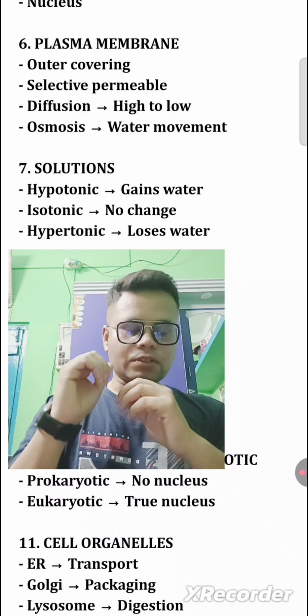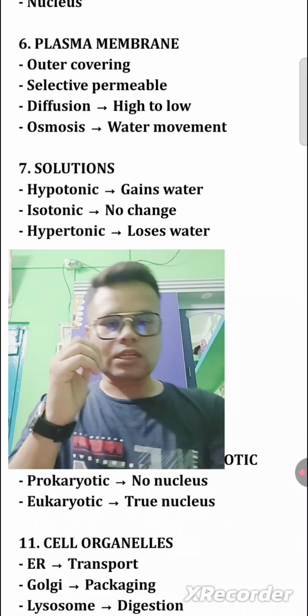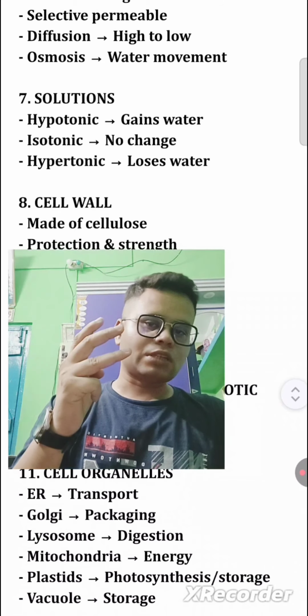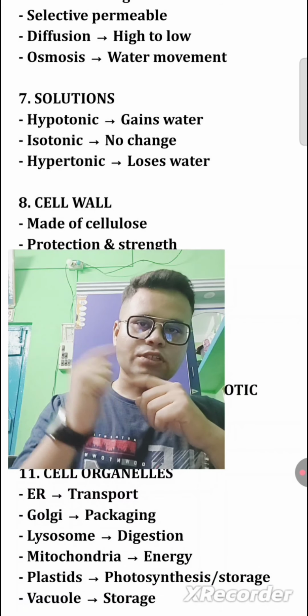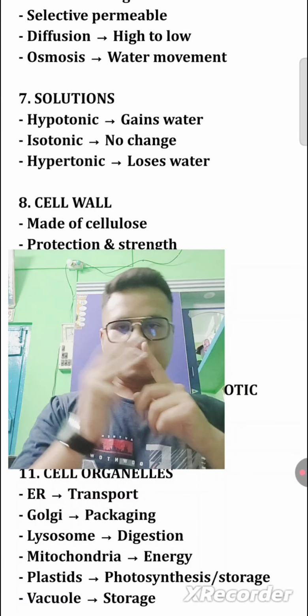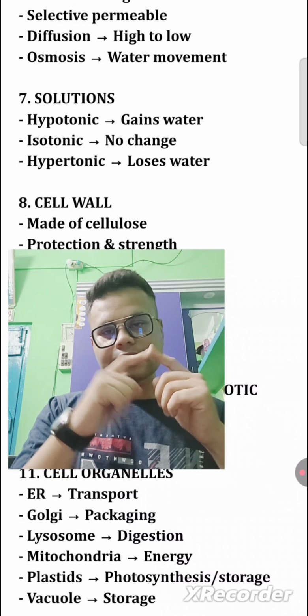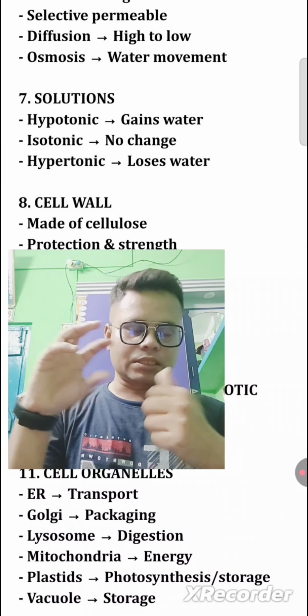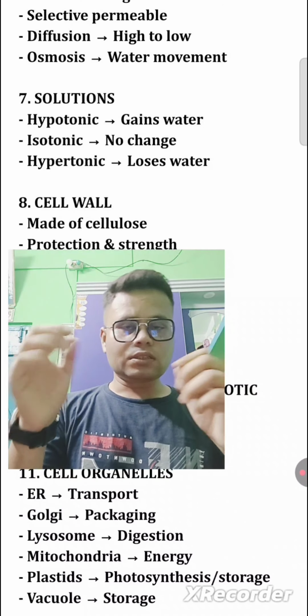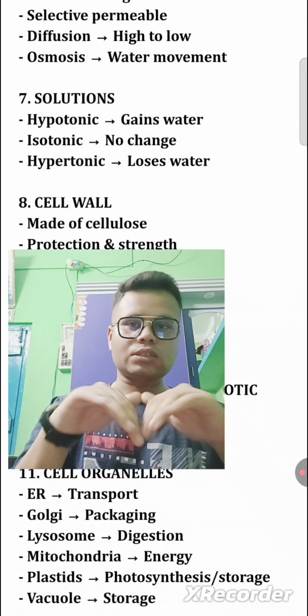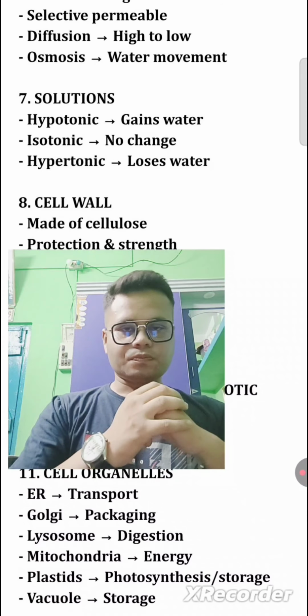After that, what are the types of solutions, class? There are three types: hypotonic, isotonic, and hypertonic. In a hypotonic solution, the cell gains water. In an isotonic solution, there is no change. In a hypertonic solution, the cell loses water.